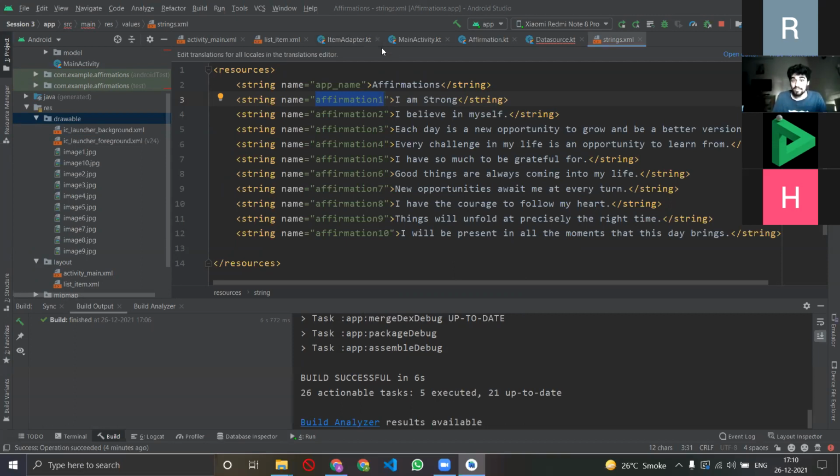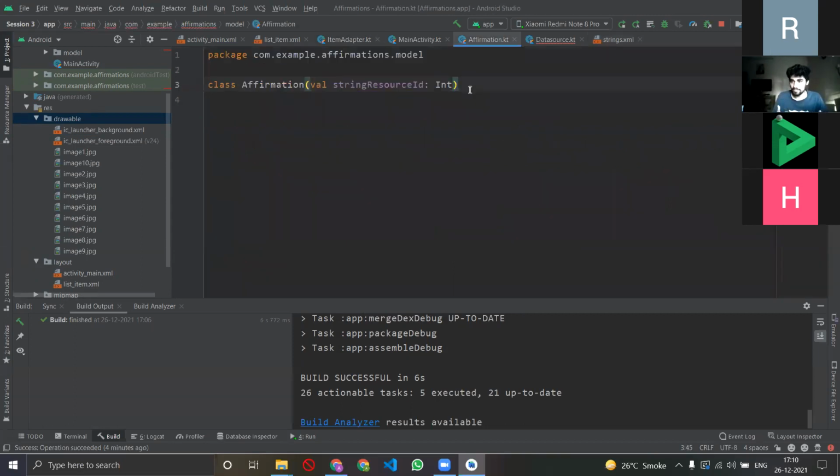The next thing we did was that we created a data model for it. We created a data model because we told Android Studio that there is this thing called text that you're going to see a lot. So I created a string model for you, and you identify all the text from there. Now we'll have to do the same thing for images, so I'll just erase this and do the same thing for images.